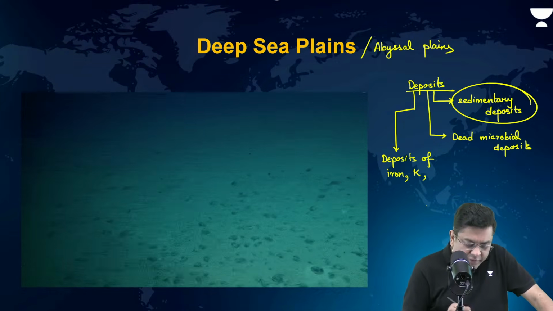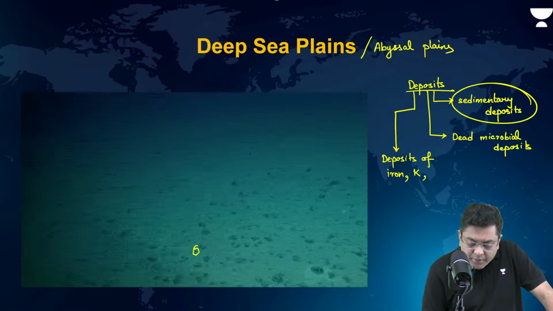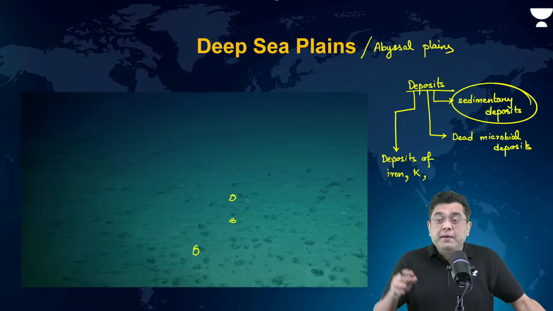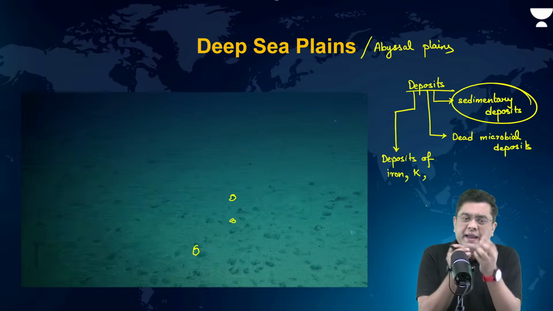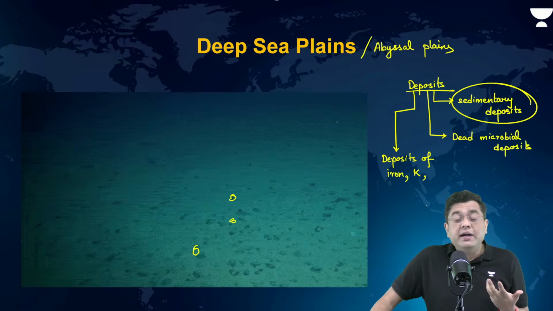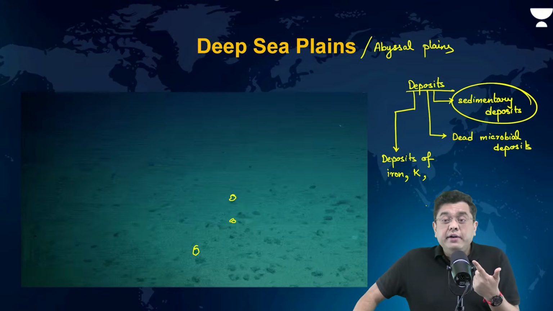In many of these cases, I hope you are able to see some of them form these large nodules where multiple different minerals combine and then they sink. These are rich in multiple metallic minerals, manganese and iron being dominant.